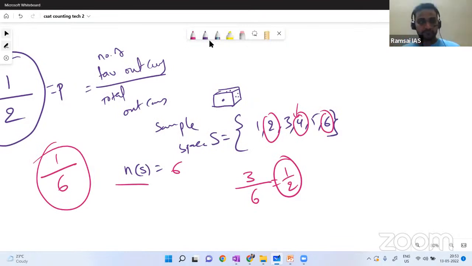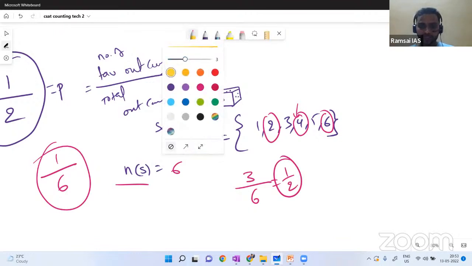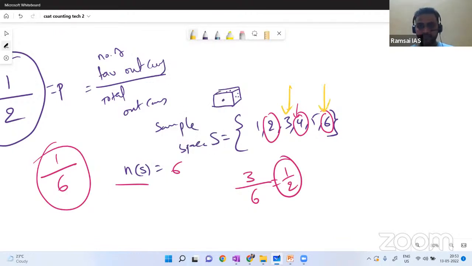Chalo, the question will be the same here. Throwing one dice, what is the probability of getting a multiple of 3? How many multiples of 3 do we have? We have only two. What are those? 3 is a multiple of 3, 6 is a multiple of 3. 2 by 6, yes or no? So 1 by 3 will be the probability.